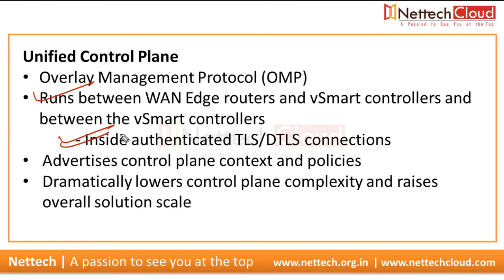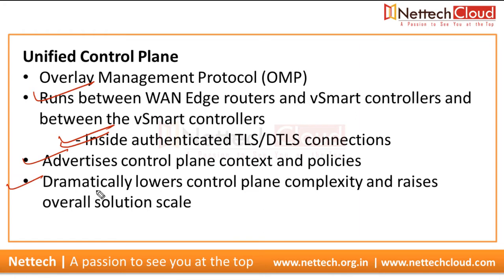So as I said, here in SD-WAN there is a secure control plane as well as a secure data plane. So why a secure control plane? Because OMP runs inside a DTLS or TLS tunnel and advertises control plane context and policies, which dramatically lowers control plane complexity and raises overall solution scale, right?